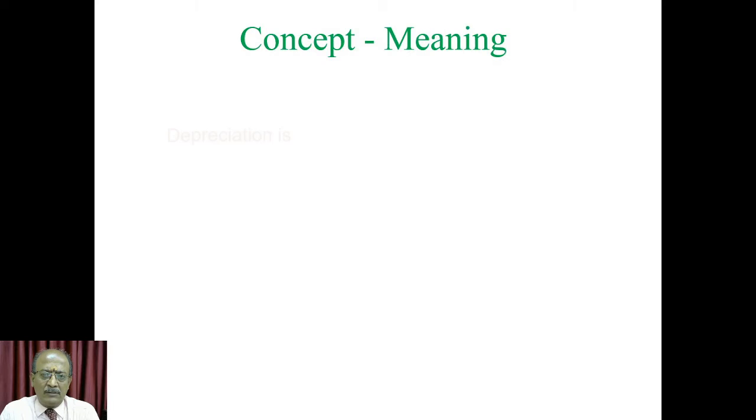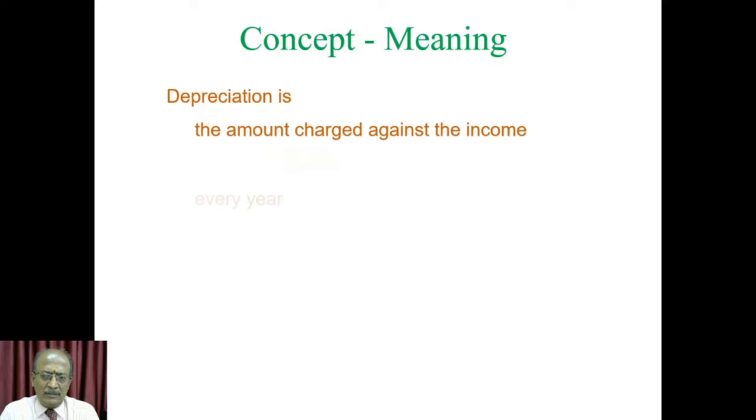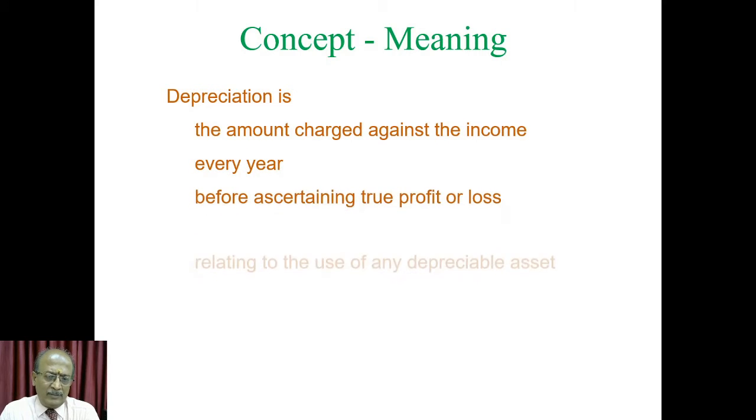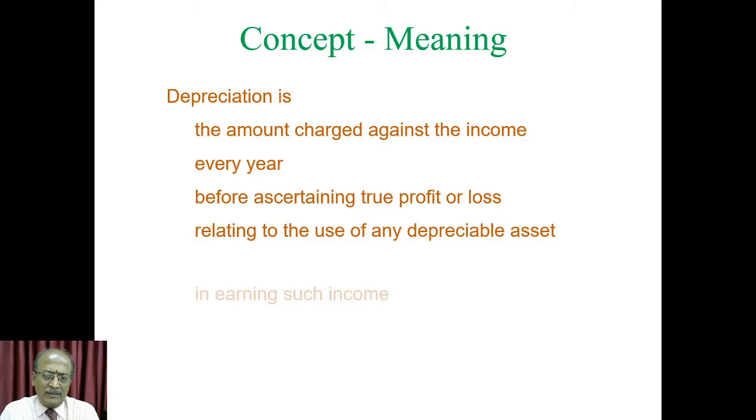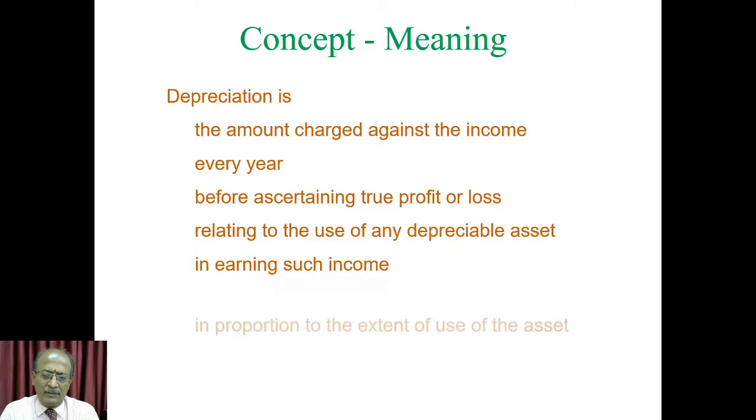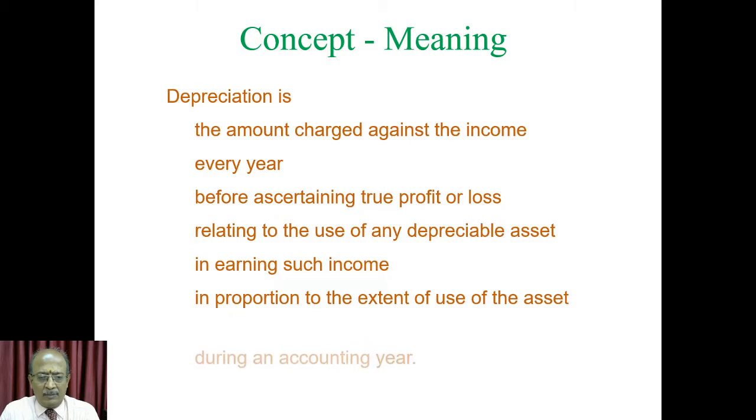Now what is this depreciation? It is the amount charged against the income, as we all know. It is made every year. It is made before ascertaining the true profit or loss. Otherwise, your profit will not be the correct one. It is relating to the use of any depreciable asset.